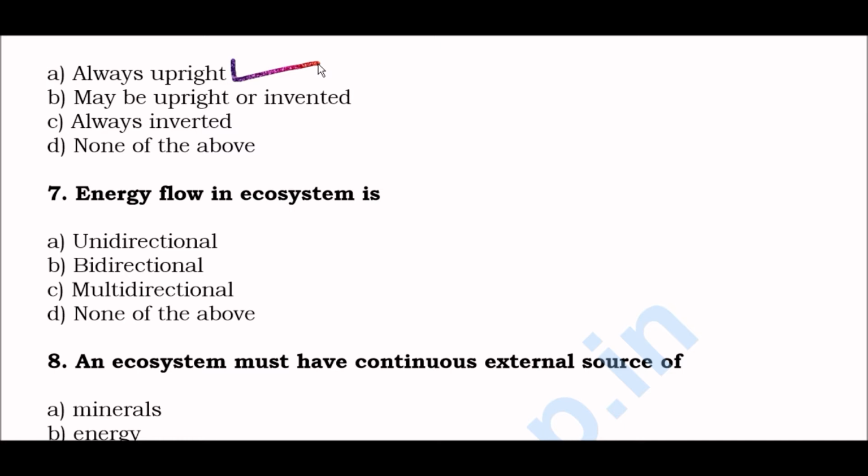Next question. Energy flow in ecosystem is option A, unidirectional, option B, bidirectional, option C, multidirectional, option D, none of the above. Right answer is option A, unidirectional. Okay. Energy flow in ecosystem is unidirectional.